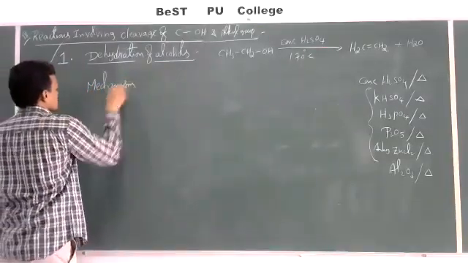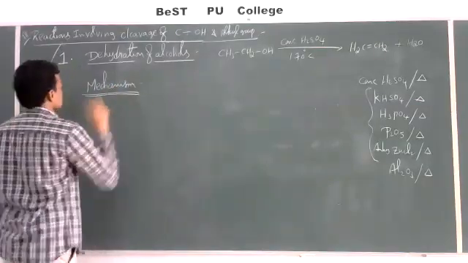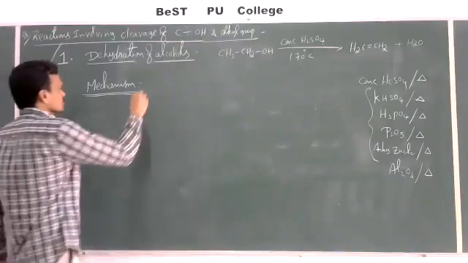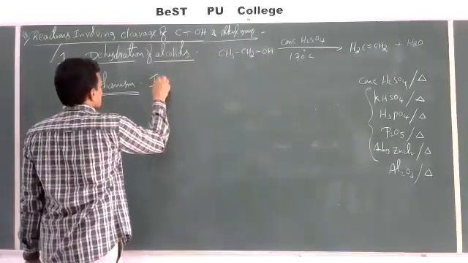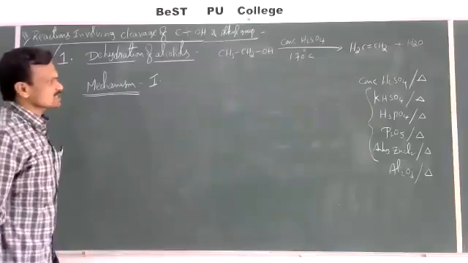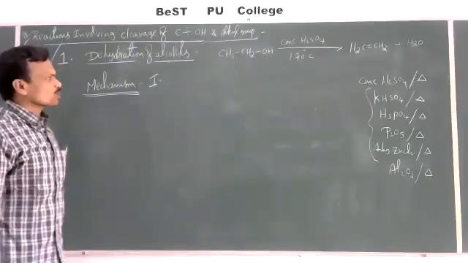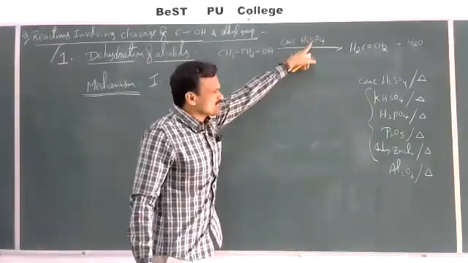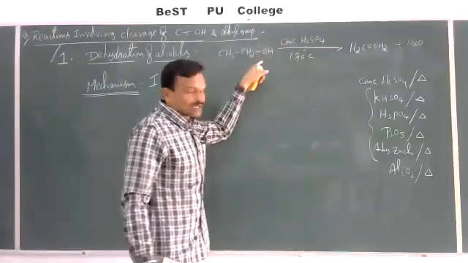This mechanism they are asking almost every year for 3 marks. So what is the mechanism? Step 1. The first step is nothing but protonation of alcohol. First, this H2SO4 donates a proton to this alcohol.